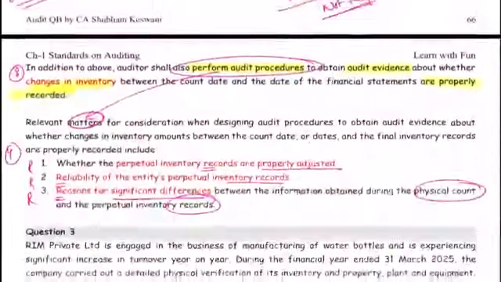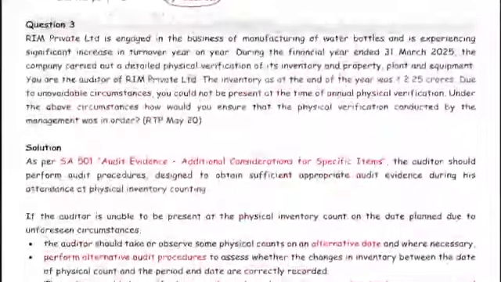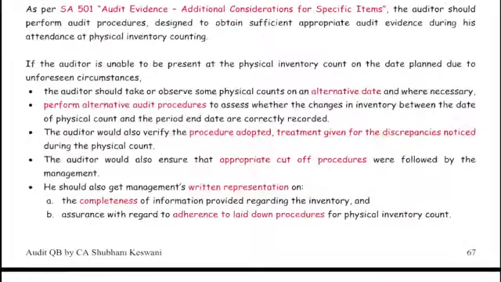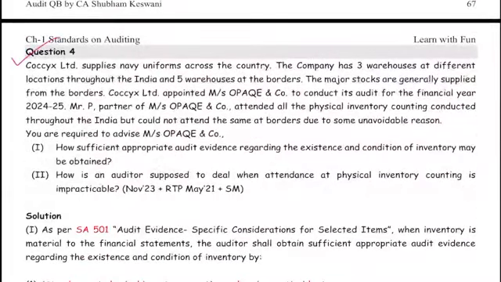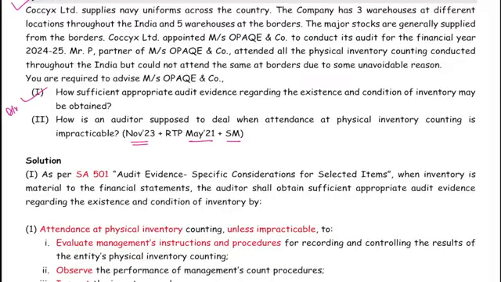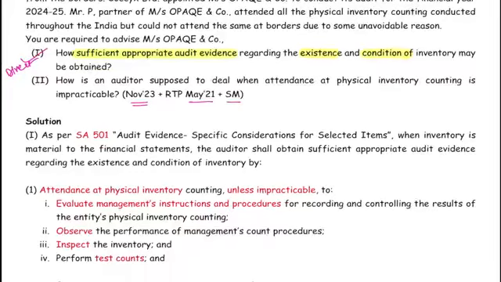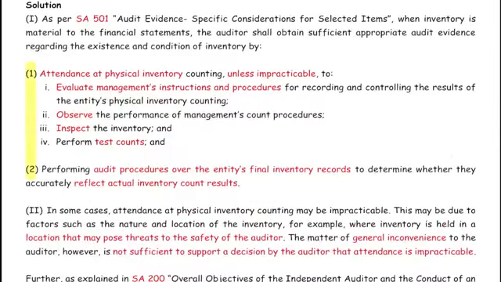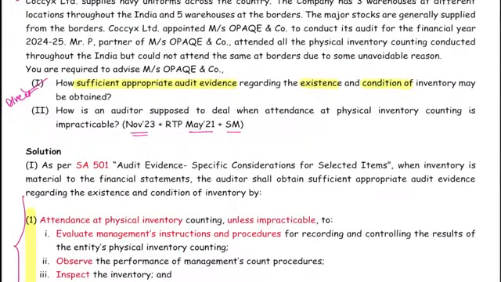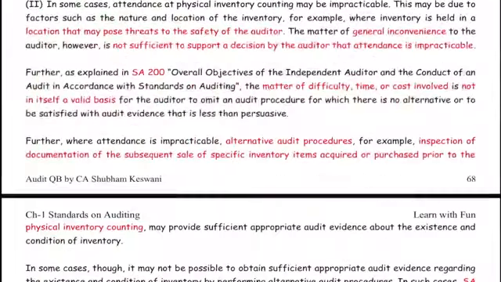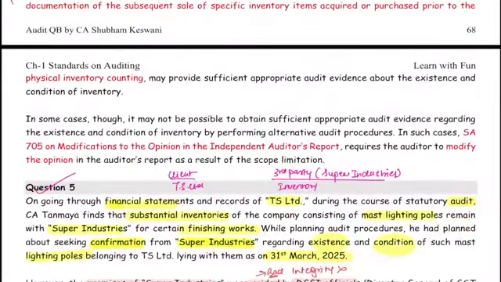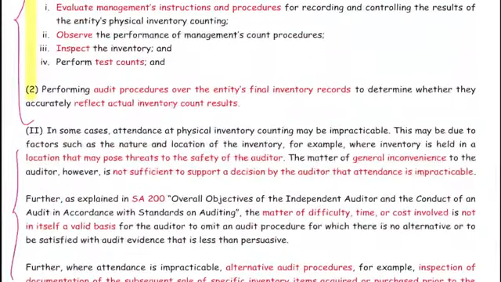So if you come to your question bank, question number 3, you can skip. We have already covered this part. Question 4, study material, RTP in May 21, November 23, May exam. First question is a direct question which says, how do you get sufficient and appropriate evidence about existence and condition? So the basic procedure that we covered in the beginning of this revision, this is the basic procedure you need to write here. Second part of the question says, how will you deal if the attendance at inventory count is impracticable? So in case of impracticability, whatever theory ICAI has written, we have just covered it.